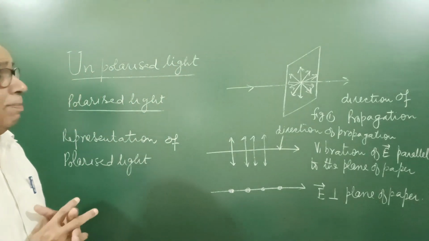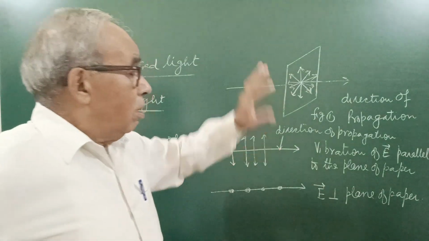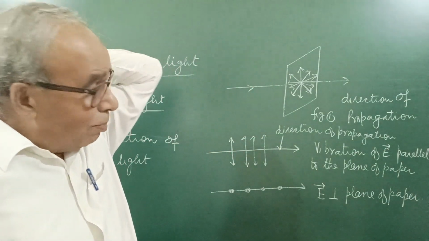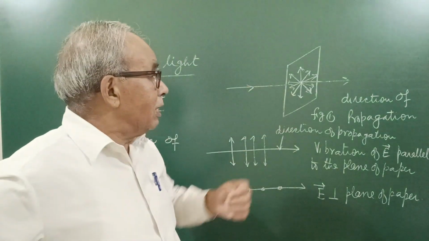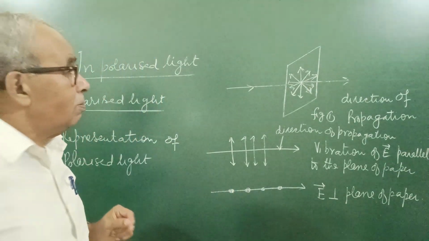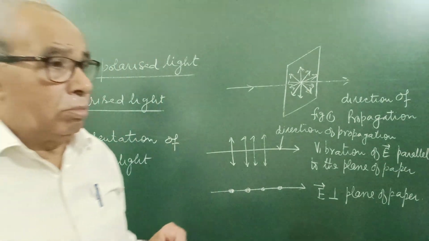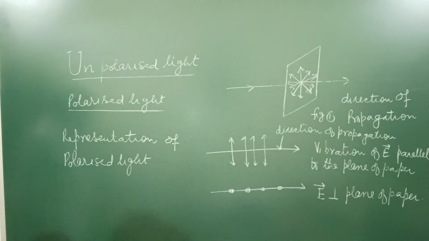You can make a note from my voice. The light having vibration of electric field in all possible directions in a plane which is at right angle to the direction of propagation is called unpolarized light. Suppose this is the x-axis, this is the y-axis and this is z.